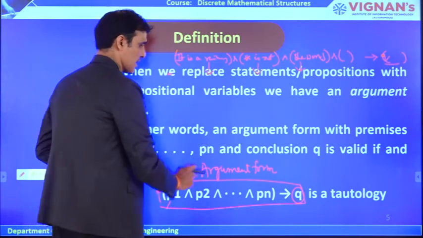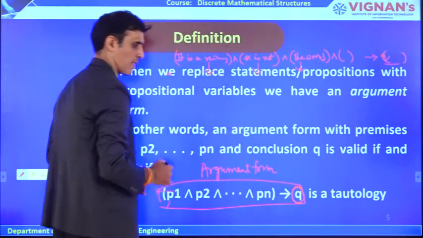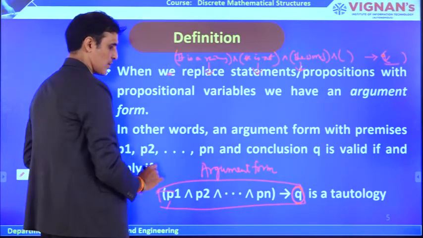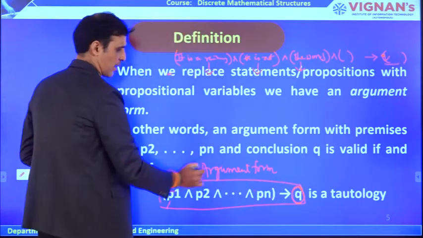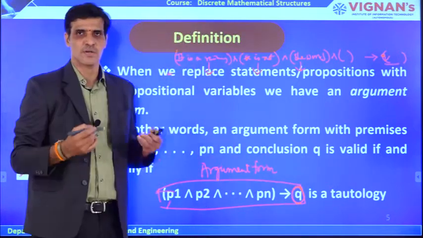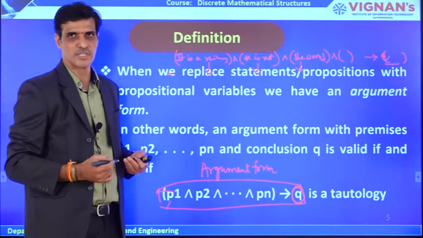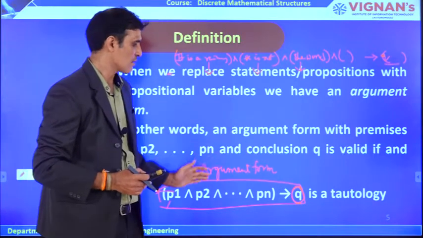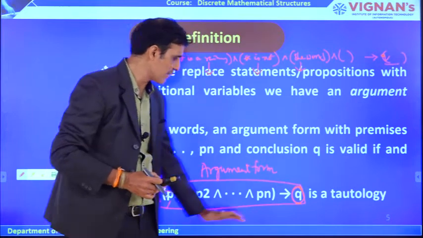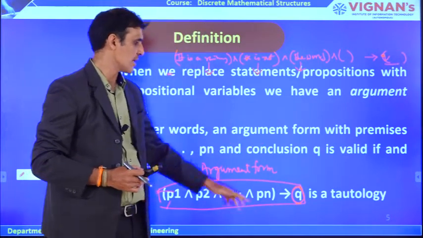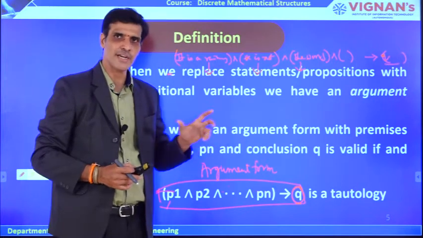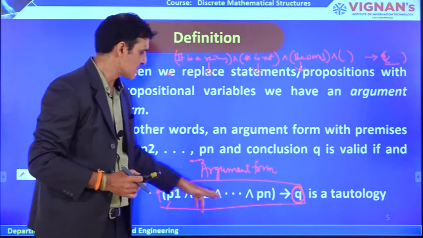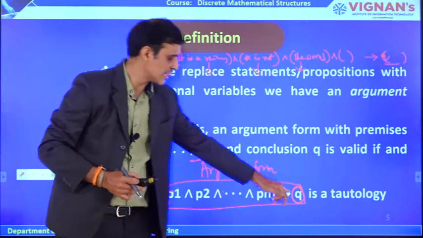So, if you want to check whether this entire argument is a valid argument or not, you need to construct a truth table for it and check whether it is a tautology. Because construction of a truth table is a tedious process, we should not go for a truth table every time. If this entire argument is a tautology, then we can say that it is a valid argument, and that Q is a valid statement from the given set of sentences. Why? Because it is derivable.